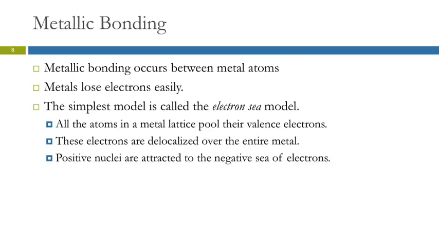Metallic bonding occurs between metal atoms. Now, metals will lose electrons easily, but they don't want to gain electrons. And so you've got these metals that are willing to let their valence electrons run off without them, but nobody's willing to take them on. And so I think of this as like a neighborhood. I think of electrons as being a lot like children, especially little boys. They're very squirrely and unpredictable. So you've got this neighborhood, and the moms in the houses are like the nuclei. They're the center of the family, and the electrons are just kind of out there. So the moms send those valence electrons outside to play, and they run around the neighborhood.